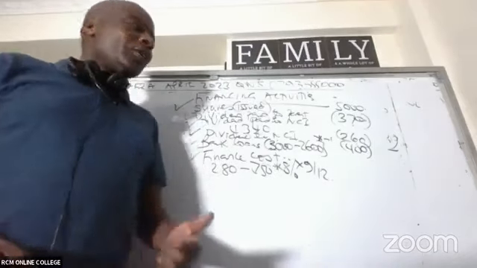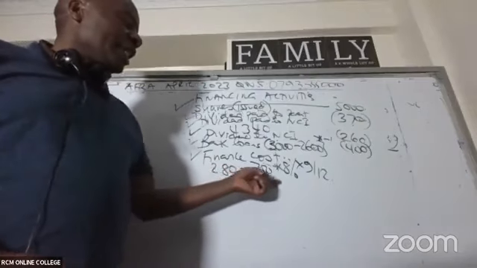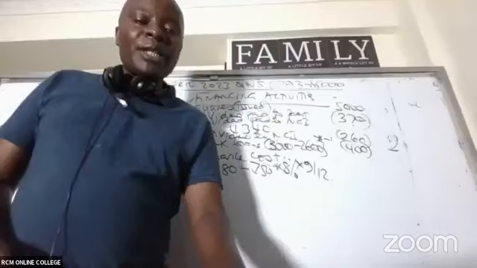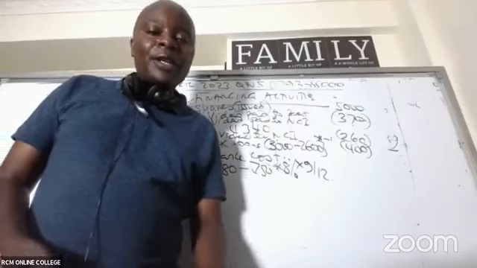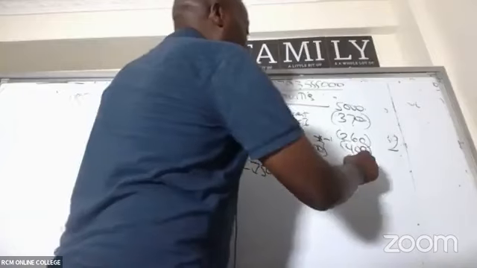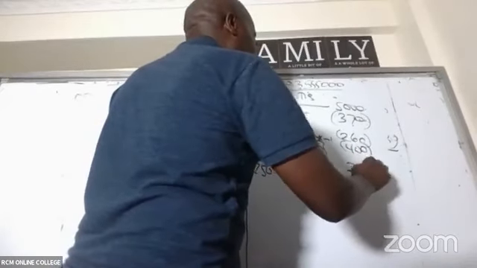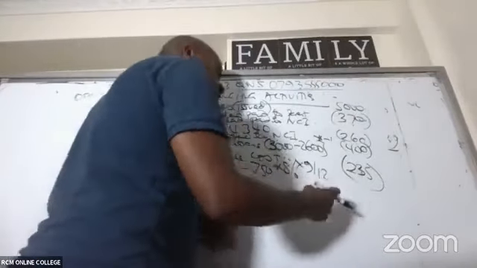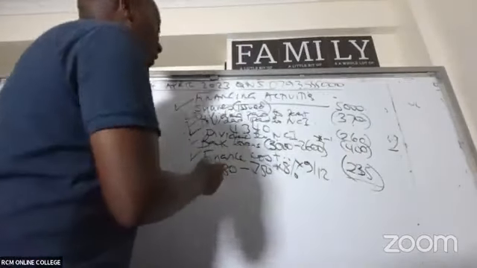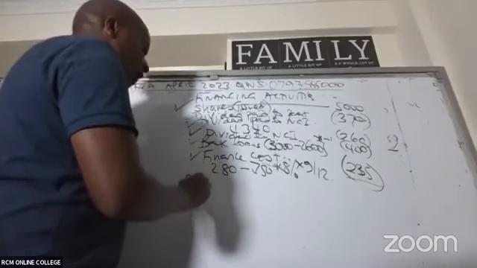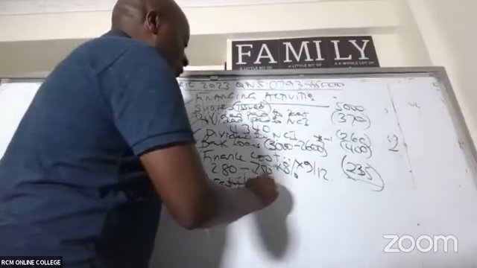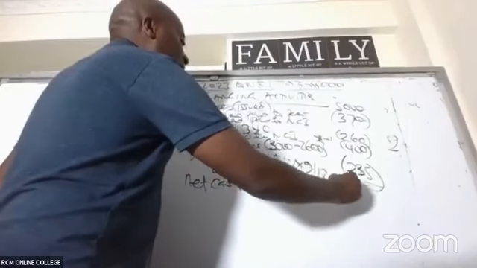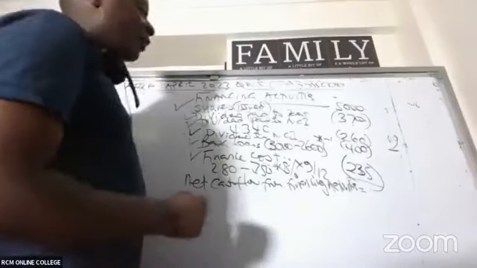Unwinding, you deduct. So are you able to give me this figure, 280 minus this? What figure are we getting, ladies and gentlemen? Somebody is giving me a figure of 235. And of course, it is interest. You'll assume, because you don't have the opening and closing balances, that the entire amount was paid. So they give me, in this case, the net cash flow from financing activities.